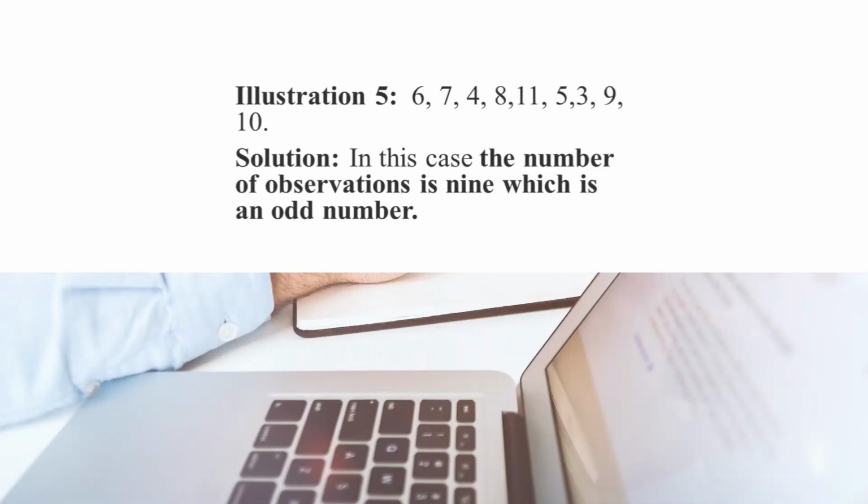Say for example, the observations of a particular variable are 6, 7, 4, 8, 11, 5, 3, 9 and 10. If you see, the number of observations in this example is 9 and 9 is an odd number. So, in this case we have to arrange the data in ascending or descending order.